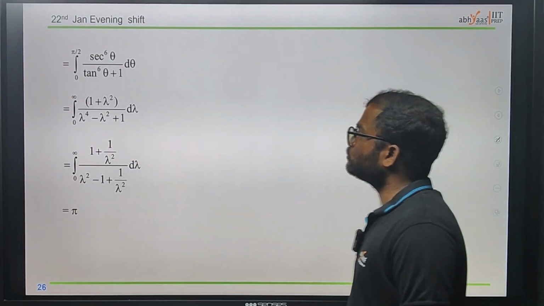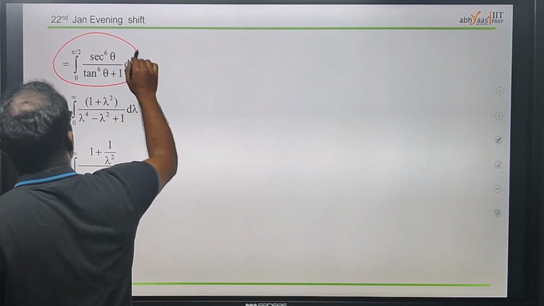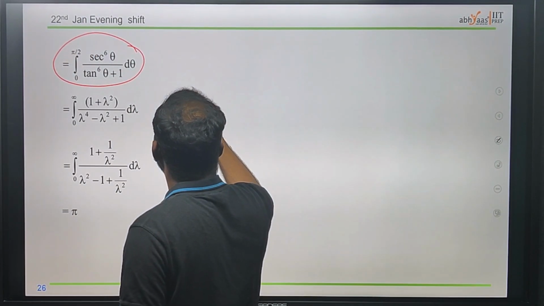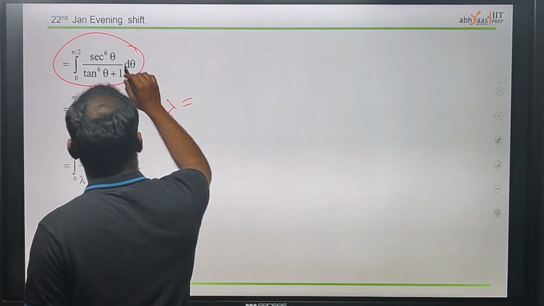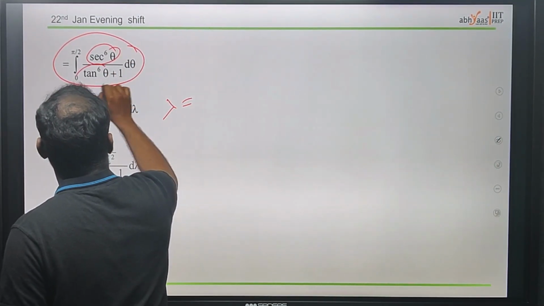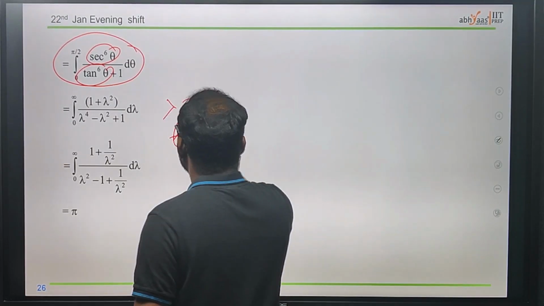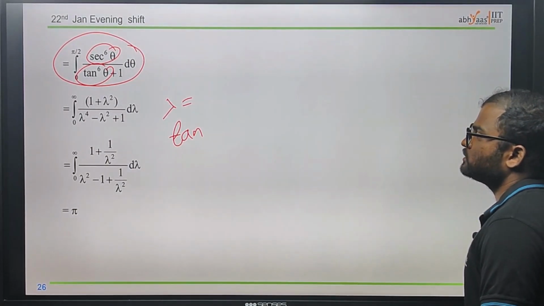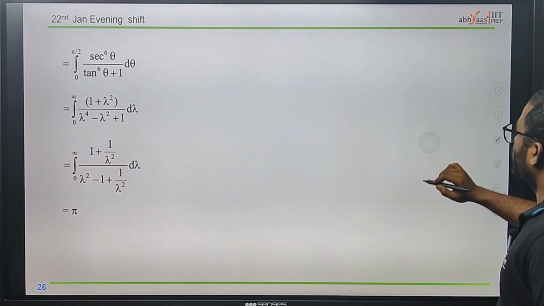Or just substitution. Okay, just in theta we're using lambda equal to the secant something. See, like what we have, tan theta, tan square something, we just use that in order to do the substitution process. Okay, I hope you understood.